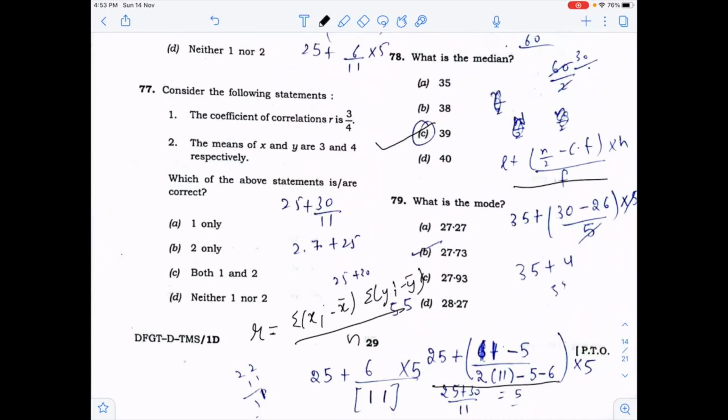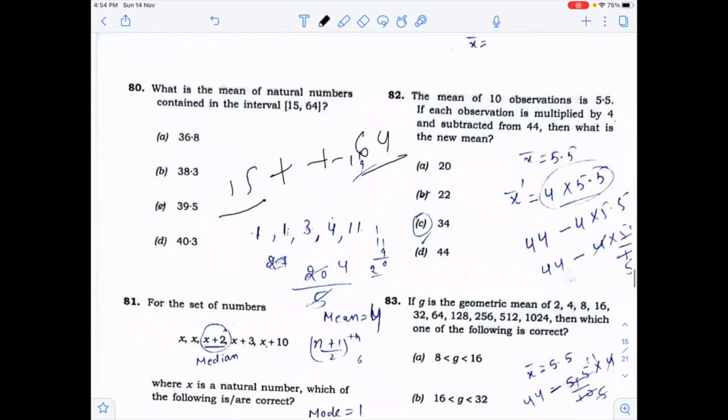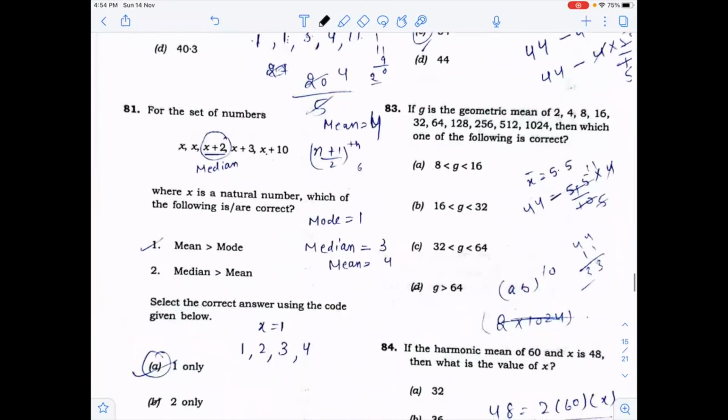Now the next is, what is the mean of the natural numbers contained in the interval? In the interval, the natural numbers start from 56 and go to 64. You have to find the mean. That will be sum of observations. You can find the sum of all the observations with the help of AP, arithmetic progression. You can find the number of observations also, and the mean will be sum of all observations upon total number of observations. You will get the answer.